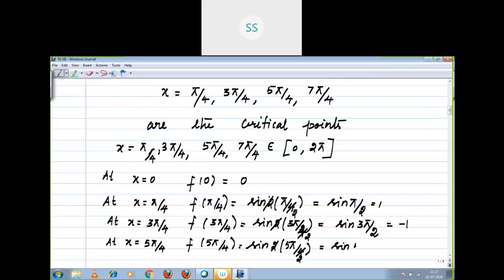Sine 5 pi by 2, which is nothing but sine 2 pi plus pi by 2. Sine 360 plus theta equal to sine theta. So what you will get? 1.